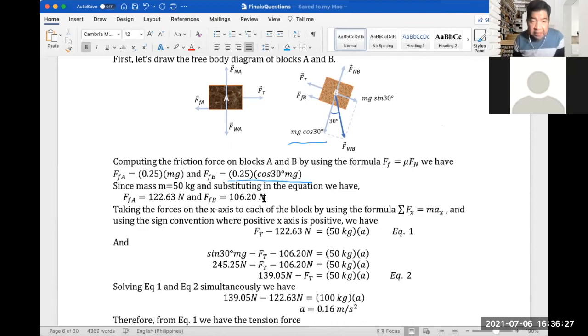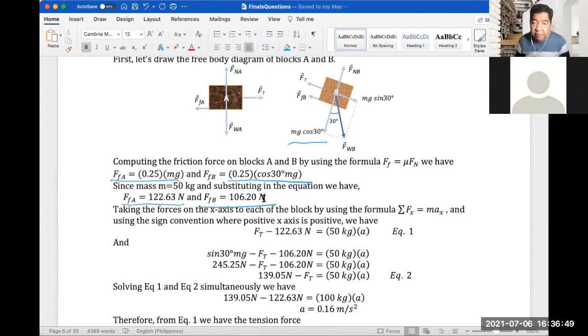Since mass m is equal to 50 kilograms, substituting in the equation, we have the frictional force on A as 122.63 newtons. The frictional force on B would be 106.20 newtons.